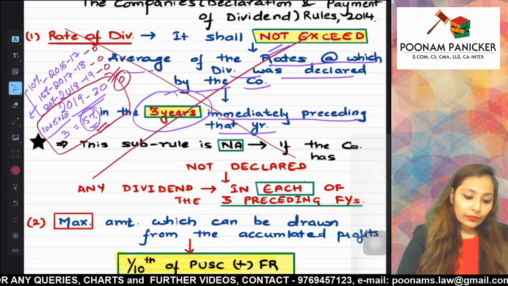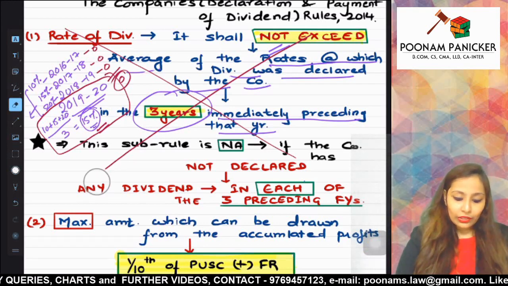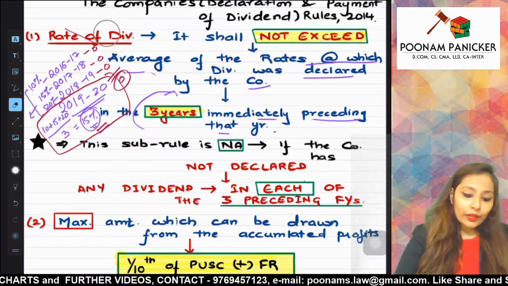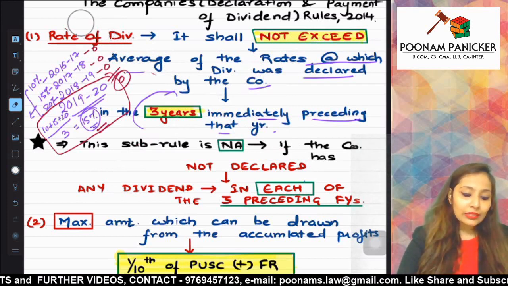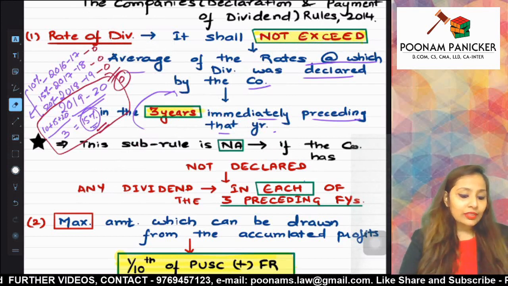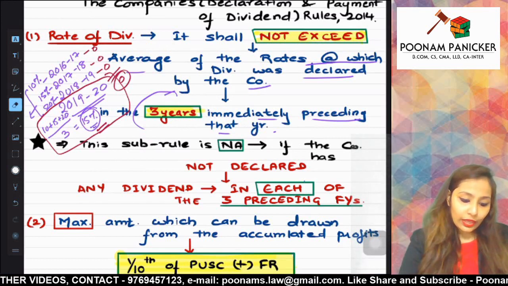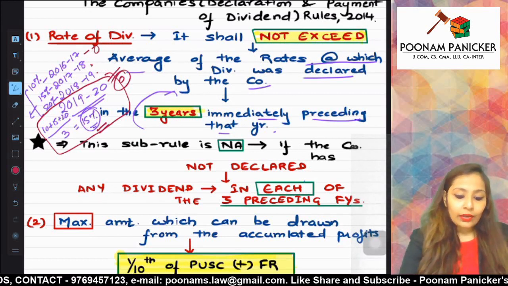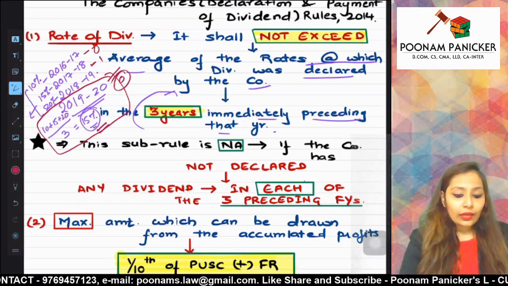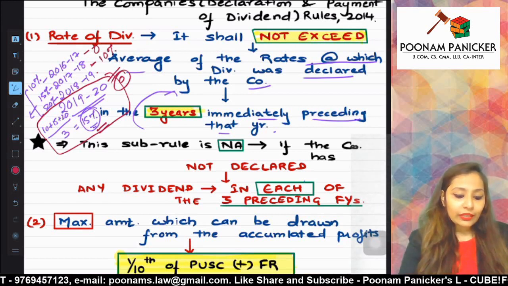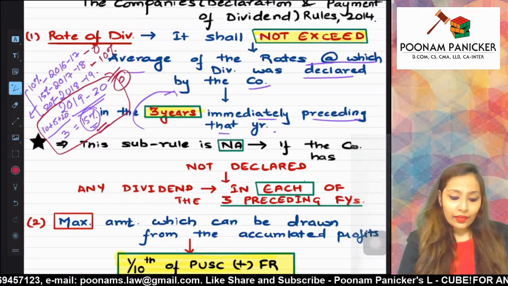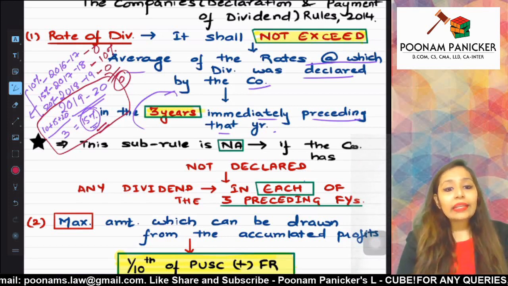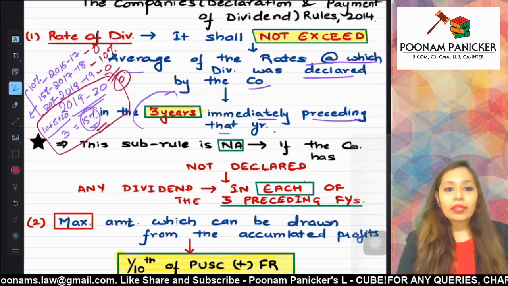Now the question which generally comes in the minds of the students is, what if the company has declared 0 dividend in 16-17, 10% dividend in 17-18 and 0% in 18-19? Then will this rule be applicable or not?